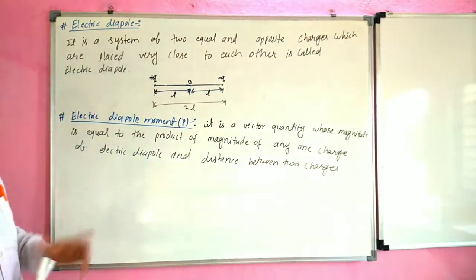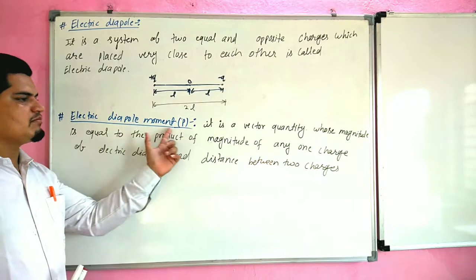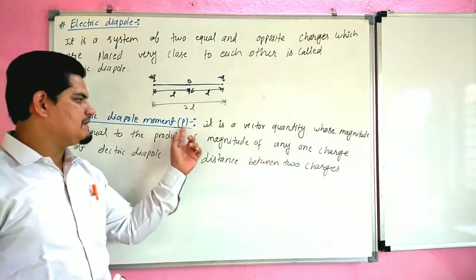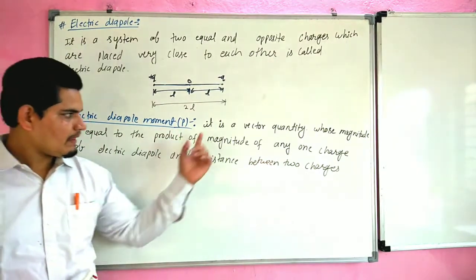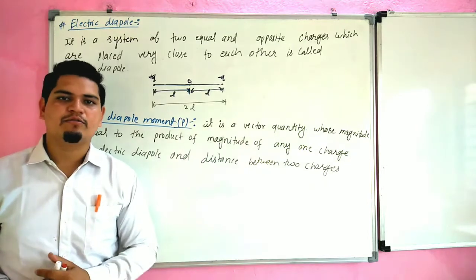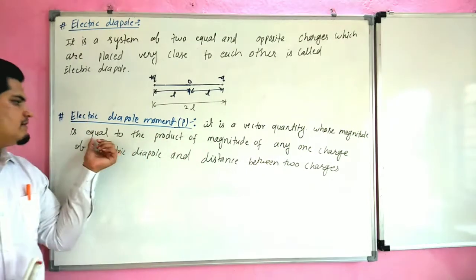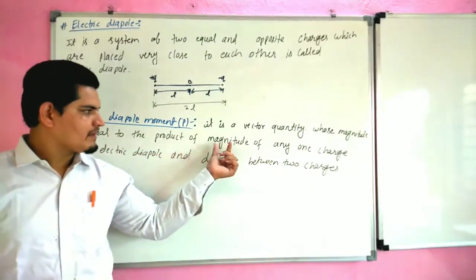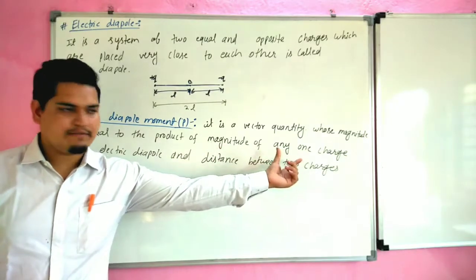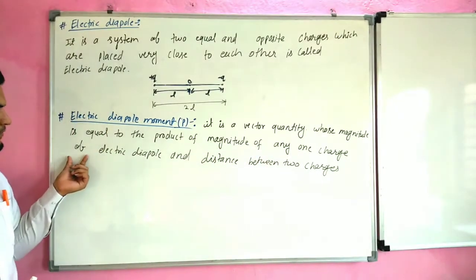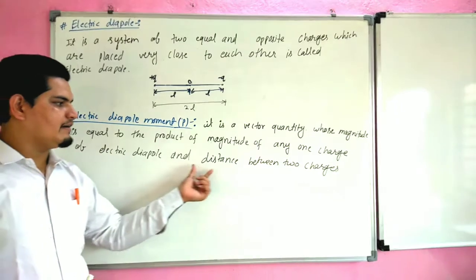Now we are going to start our next topic, electric dipole moment. It is denoted by P. It is a vector quantity whose magnitude is equal to the product of the magnitude of any one charge of the electric dipole and the distance between the two charges.